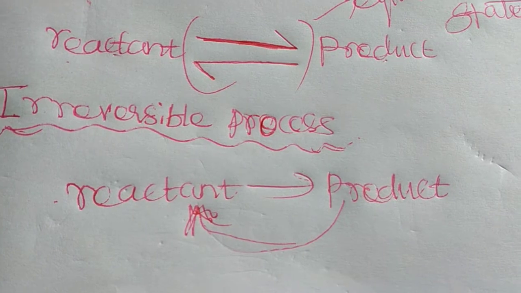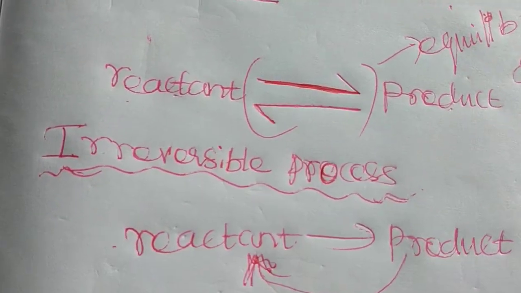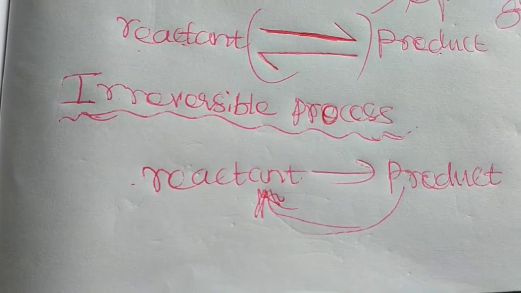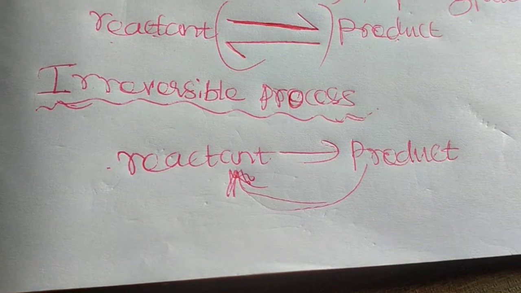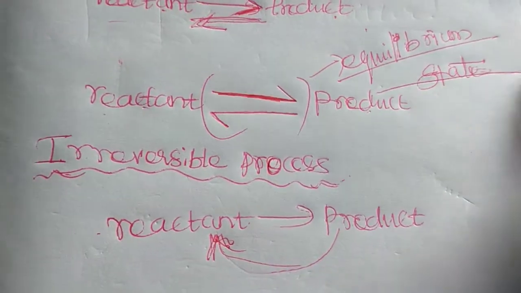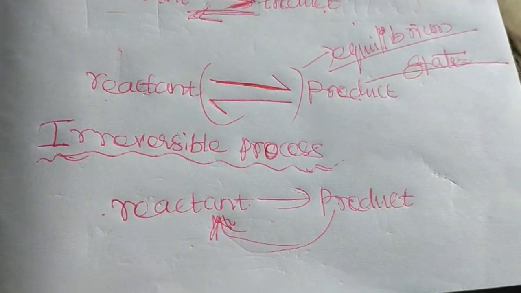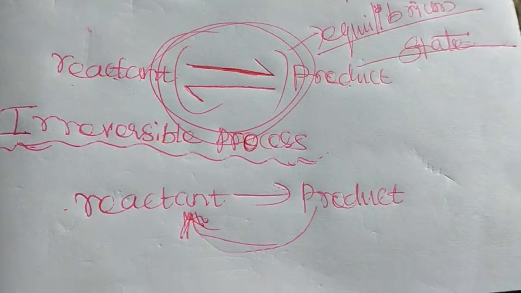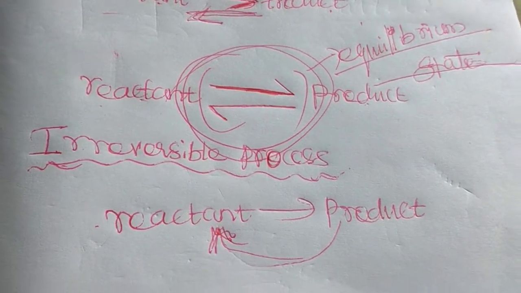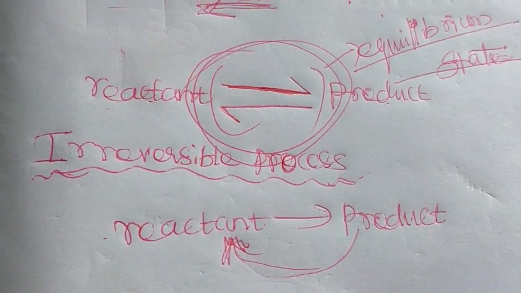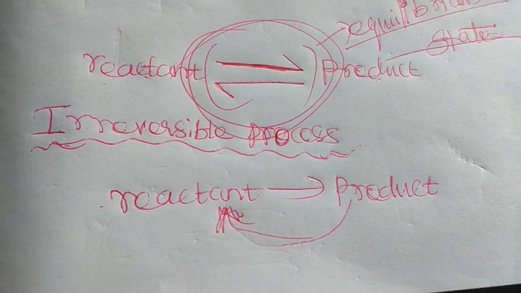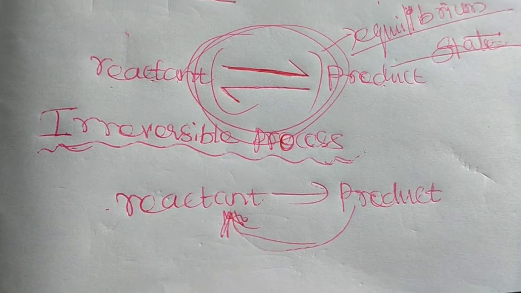Most of the processes going on in the universe are irreversible processes, and there is a condition for the irreversible process. During an irreversible process, the reactant and the product should not be in the equilibrium state. It does not undergo the equilibrium state, which means this type of reaction will not happen. So this is an irreversible reaction, the opposite of the reversible reaction. We have completed only two thermodynamic processes. We can look at the remaining processes in the next class.